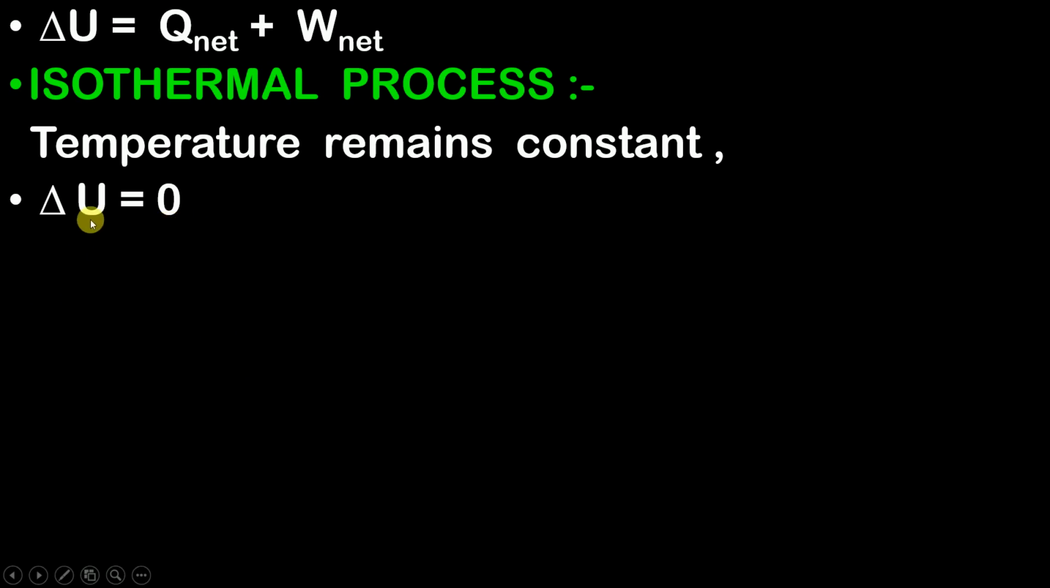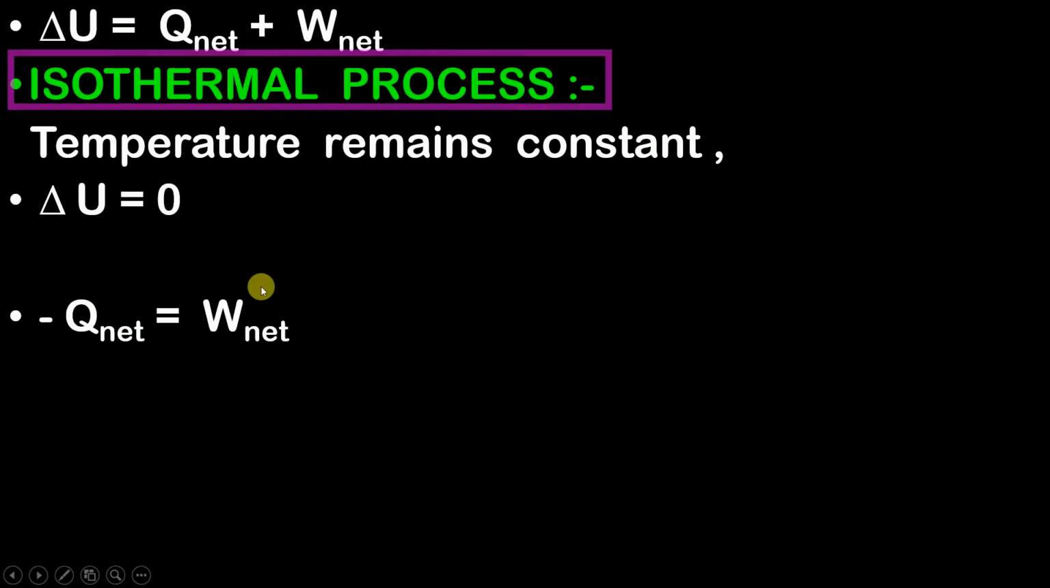So let us substitute this value of change in internal energy as 0 in this equation. Then we will obviously get that minus Q net will be equal to W net. How do we get this? Because I have substituted 0 over here and I have shifted this Q net to the left hand side. So when it comes to the left hand side, this is the equation that we get.